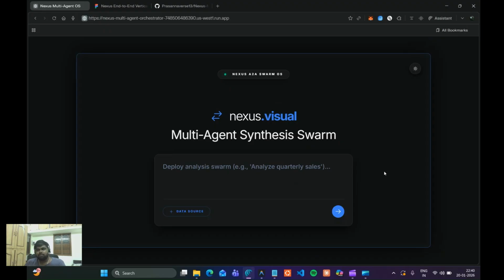I focused on strict state management using a deterministic state machine, and type safety, like enforcing strict JSON contracts between agents, so the system doesn't crash on a bad LLM output. And observability, exposing the internal thought process of the swarm in real time as the agents communicate with each other. So let me dive into a live demo.